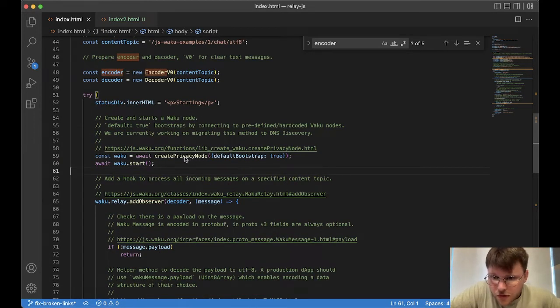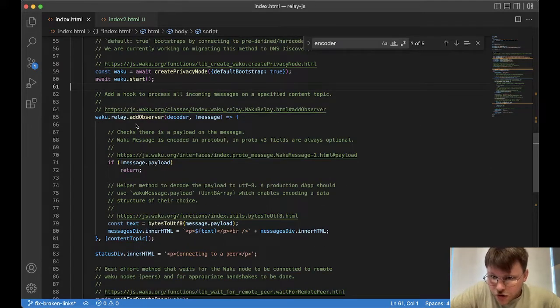Okay, so we create a privacy node. So this is creating the node, and then we start it up. After that, we add an observer.